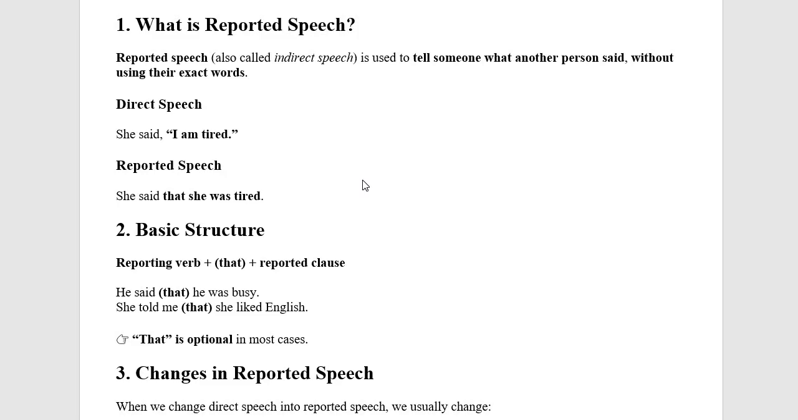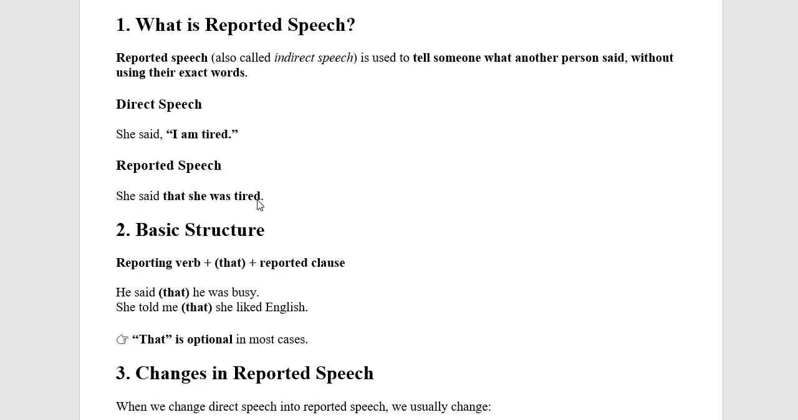In this video, I will be talking about reported speech. Reported speech, or what we call indirect speech, is used to tell someone what another person said without using their exact words. For example, in direct speech, they say, "I am tired." So "I am tired" is the actual speech that the first person said. But when we are reporting the speech, we do it this way: She said that she was tired.